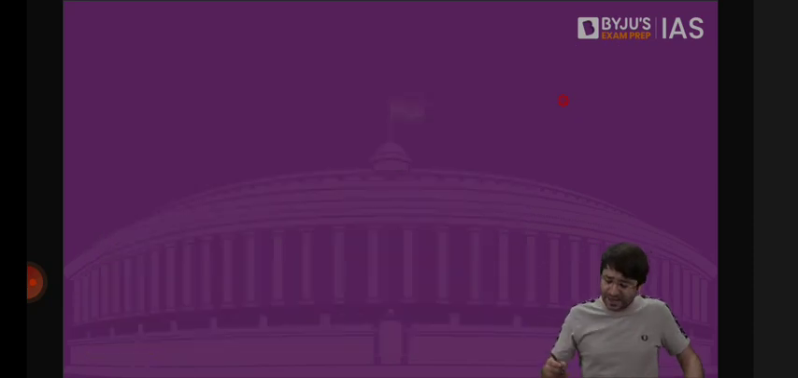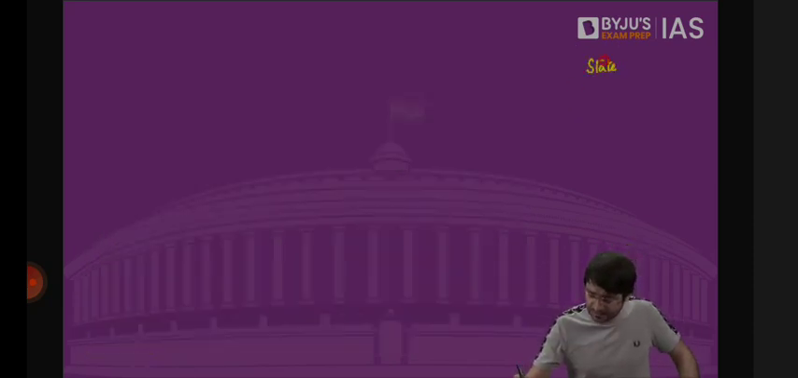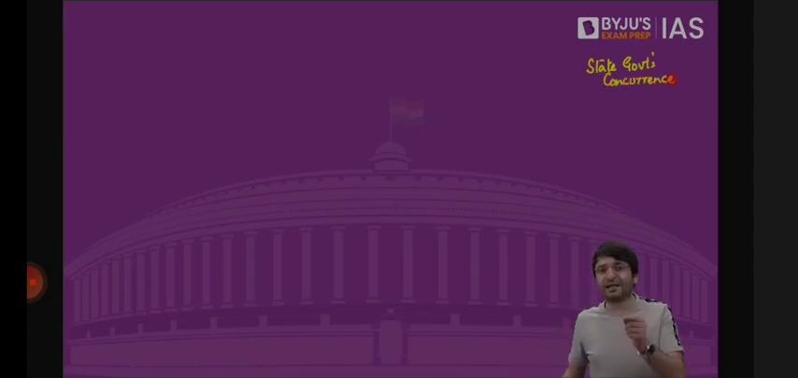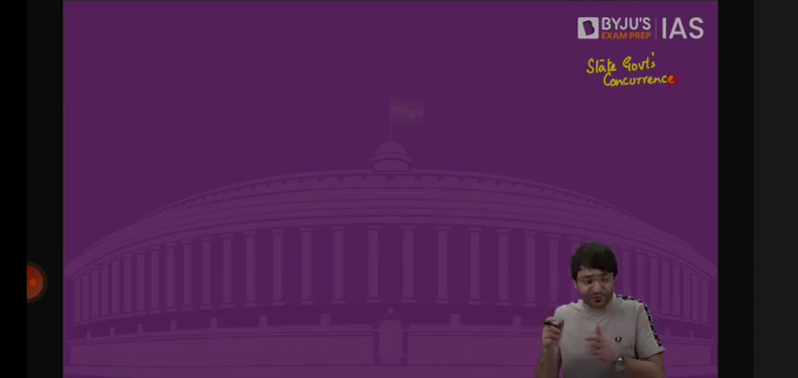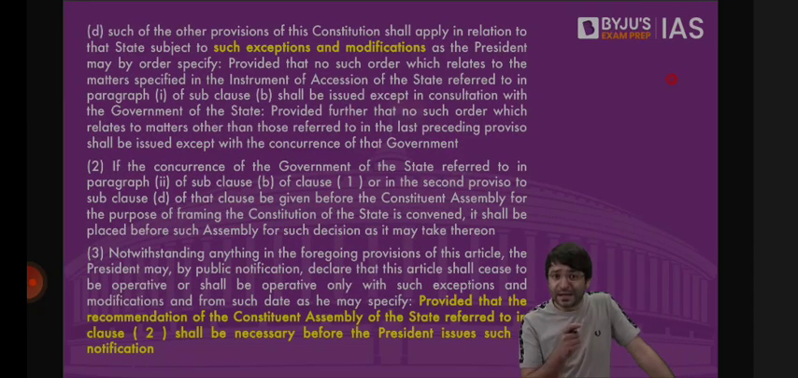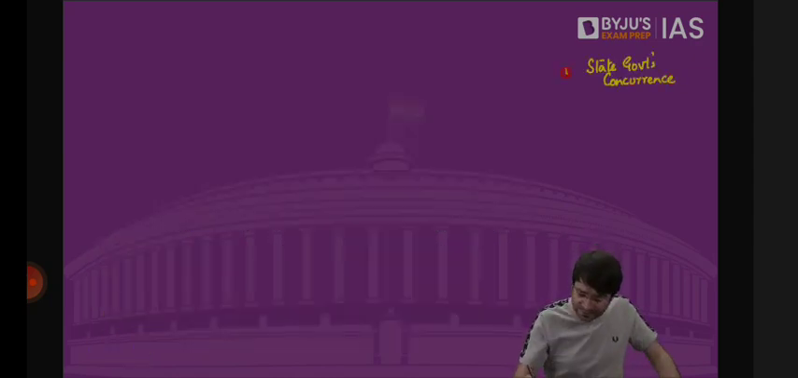But can other items in the union list also be made applicable? That means, can Parliament tomorrow make law on any other item mentioned in the union list other than defense, external affairs, communication? Yes, but that requires concurrence of the state government. Similarly, when only Article 1 and Article 370 of the Indian Constitution are applicable to Jammu and Kashmir, can any other article be made applicable? Yes. For that, what is required? Concurrence of the state government.